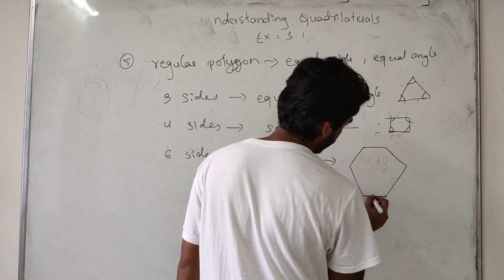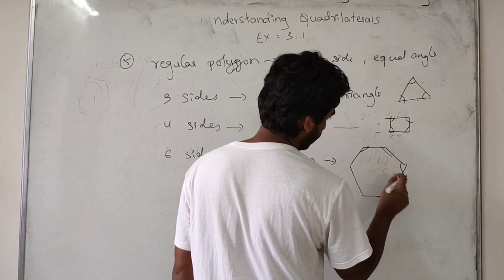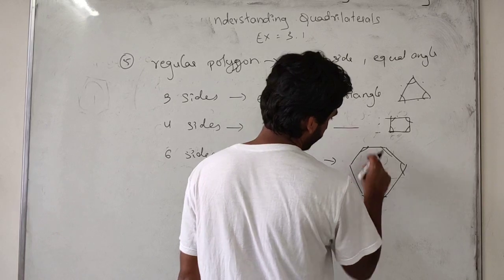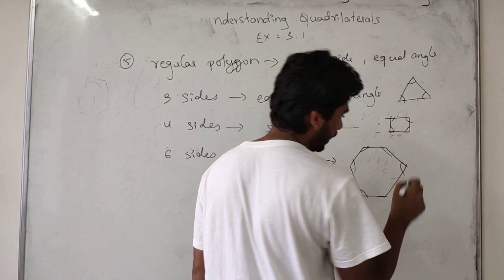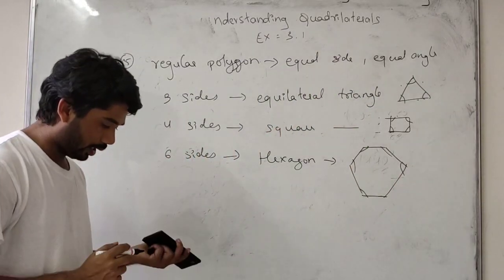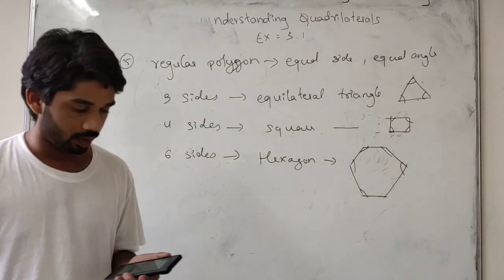See students, 1, 2, 3, 4, 5, 6. All the angles will be the same and sides will be the same. So here we will take it as a regular polygon. Okay students, put it down and go to the next problem.